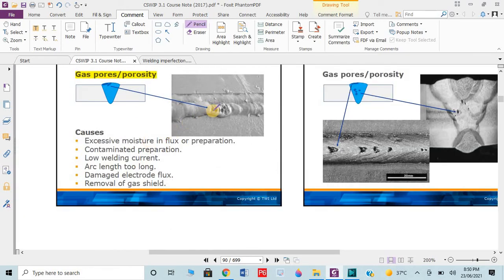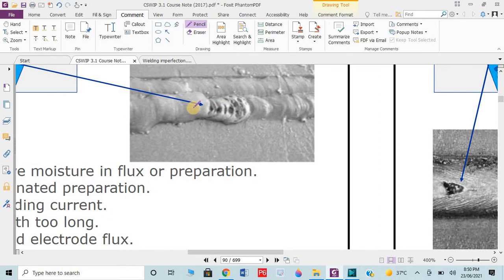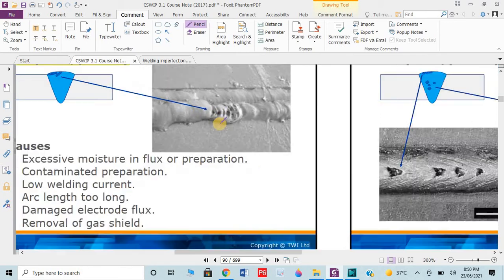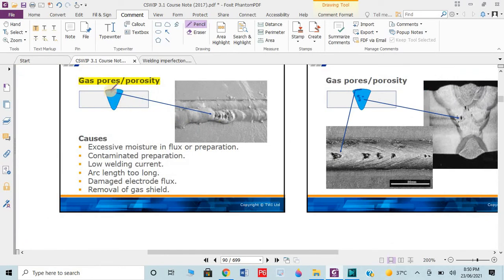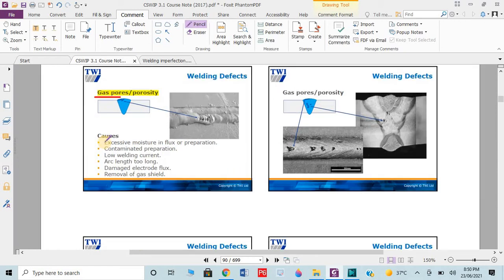You can see here the small bubbles which are generated and make the discontinuity in the welding, known as porosity. The small spots or bubbles could be gas porosity. In the gas porosity we will describe further. What could be the causes? Excessive moisture, if we have water contamination or flux contamination, etc., contaminated surface.